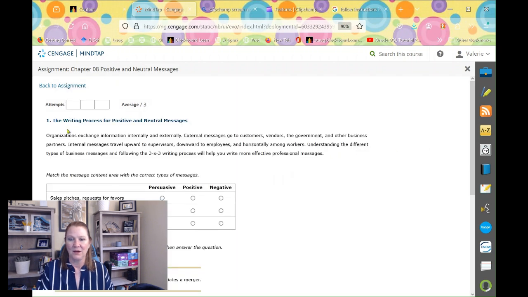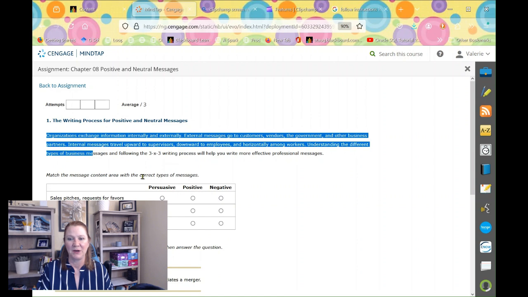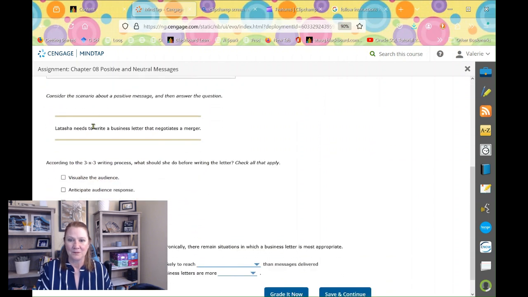Okay. All right, so we've got some instructions here. Match the message content area to the type of message. So sales pitches, are they persuasive, positive, or negative? Replies to goodwill messages, are they persuasive, positive, or negative? And so you're going to answer that. Considered scenario, positive, and then answer.